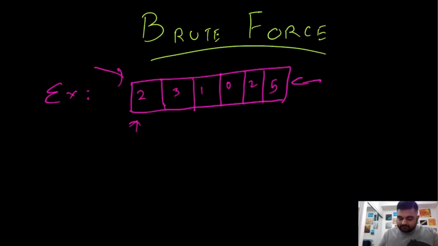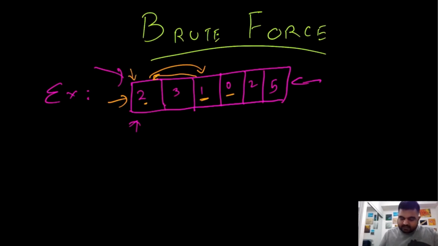So over here, we are initially at this position number 2. The maximum jump we can take is value number 2. So that jump will bring us over here. Now over here, the maximum jump we can take is at this position 0, which means that we can't move any further. So we will backtrack. We will come back over here. Now again, we are at this second position.